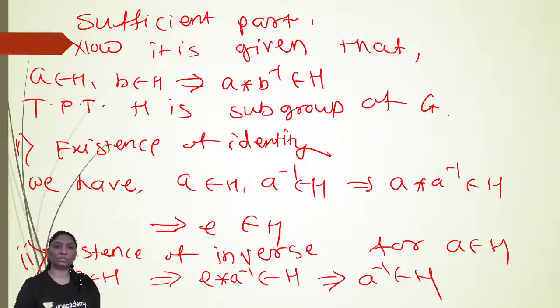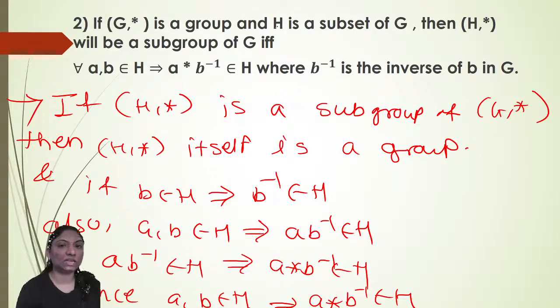Right? So I'm again explaining here the sufficient part. If G star is a group and H is a subset of G, then H star will be a subgroup of G if and only if for all A, B belongs to H, A star B inverse belongs to H, where B inverse is the inverse of B in G. So if H star is a subgroup of G star, then H star itself is a group, and if B belongs to H, which implies B inverse belongs to H, also A, B belongs to H, A, B inverse also belongs to H. Hence for A, B belongs to H, A star B inverse also belongs to H.